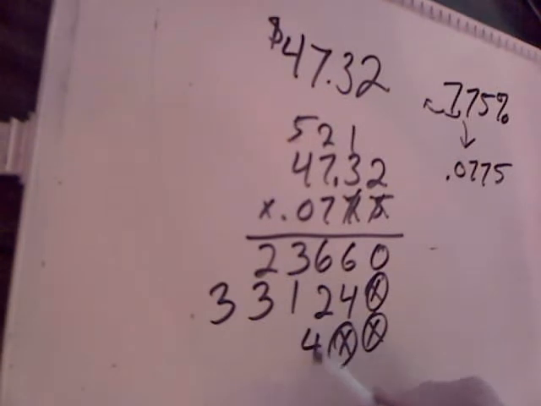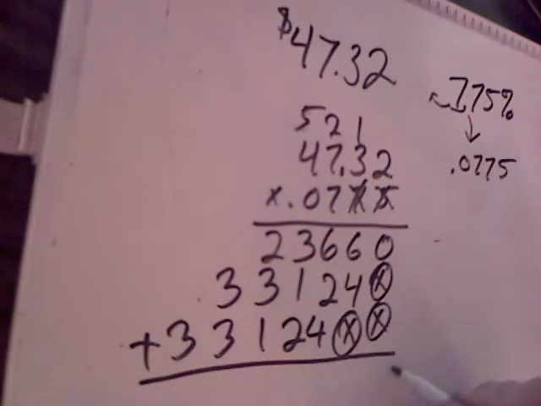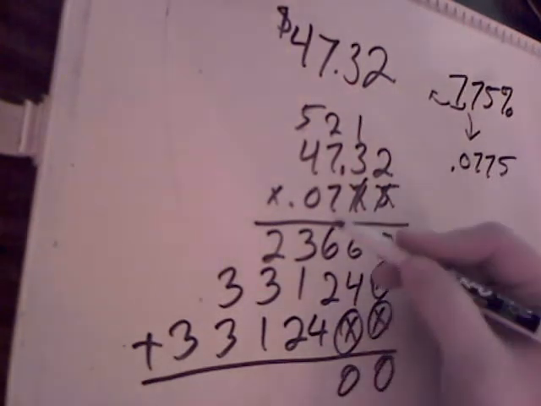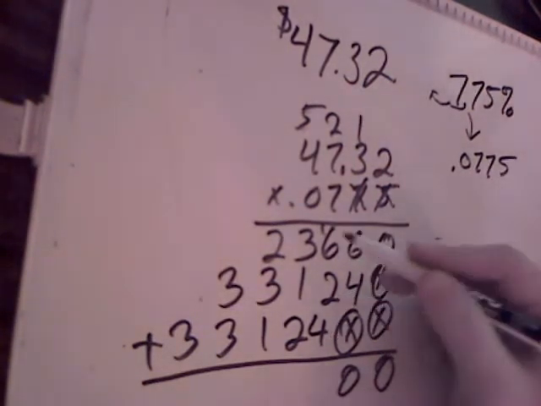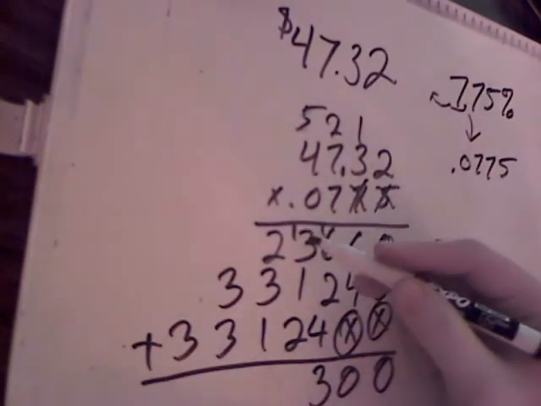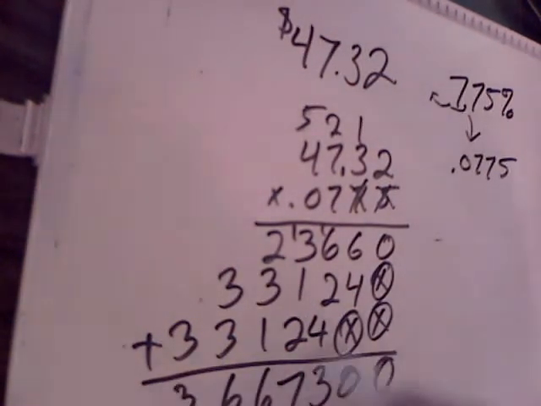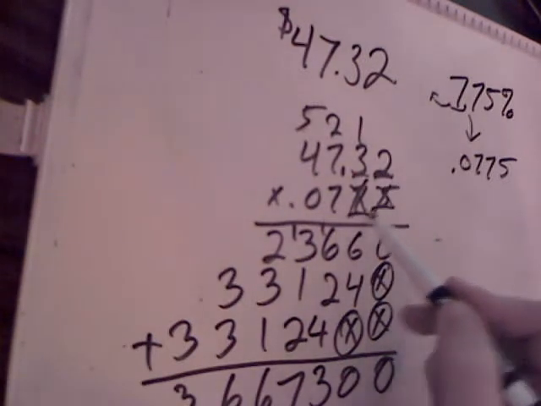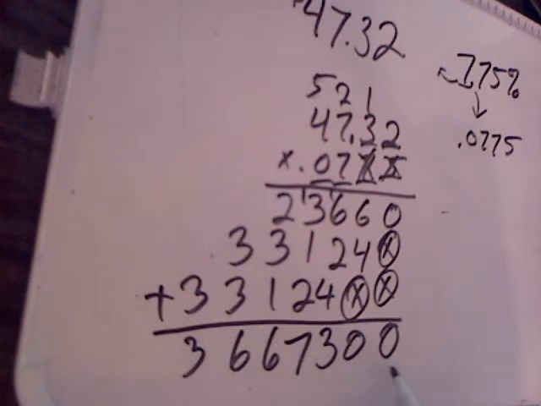So I'm just going to copy these numbers because they're exactly the same. Add this up, 0, 10, 6 plus 4 is 10, plus 2 is 12, plus 1 is 13. 3, 4, 5 is 7, 6, 6, 3. There are 1, 2, 3, 4, 5, 6 numbers after the decimal up top. So we're going to do 1, 2, 3, 4, 5, 6.